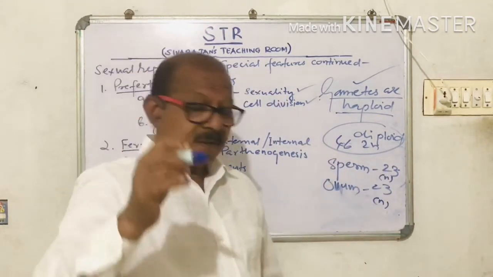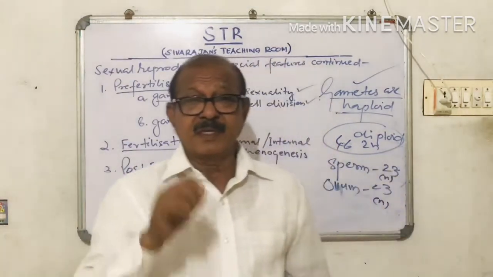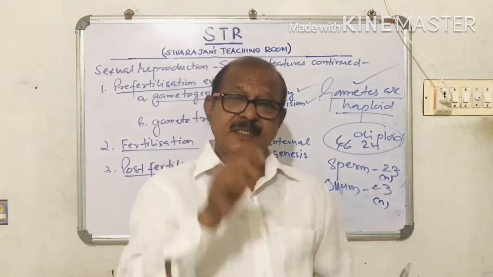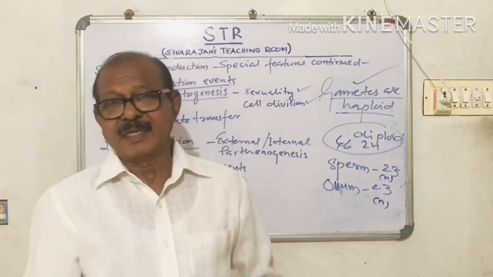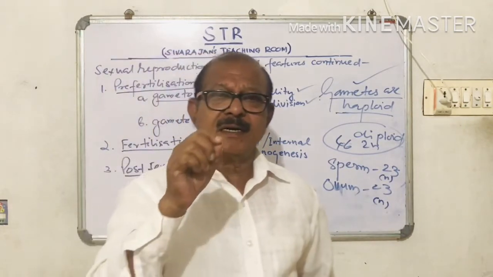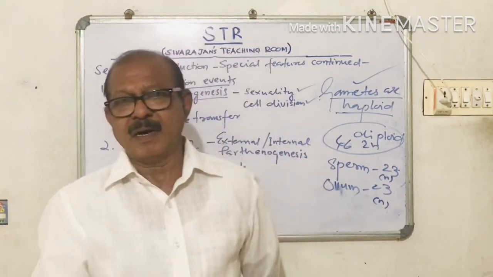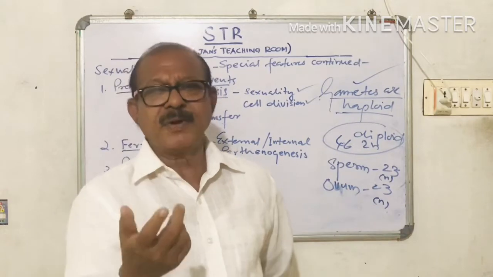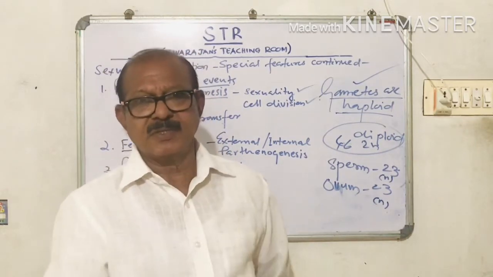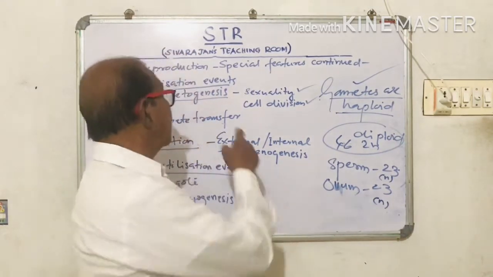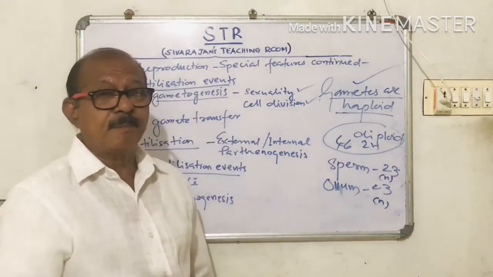So if the organism is diploid, if the cells in the organism have the diploid condition or double the number of chromosomes, then gametogenesis takes place by meiosis.